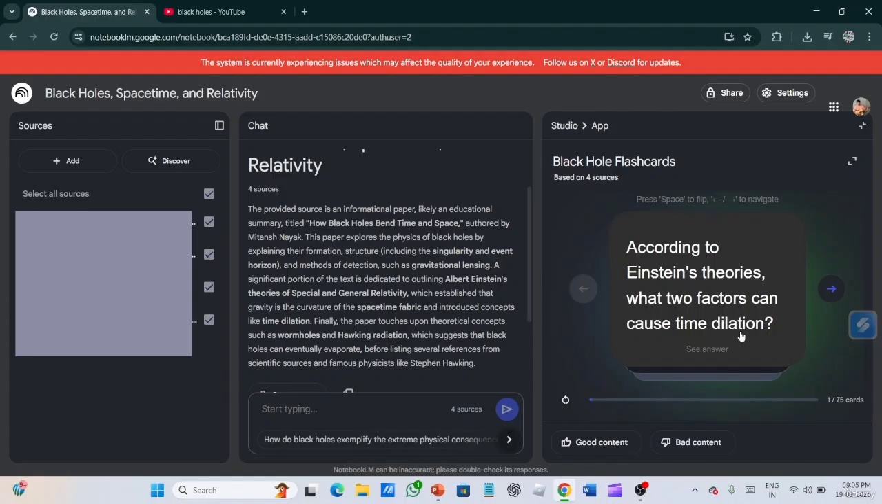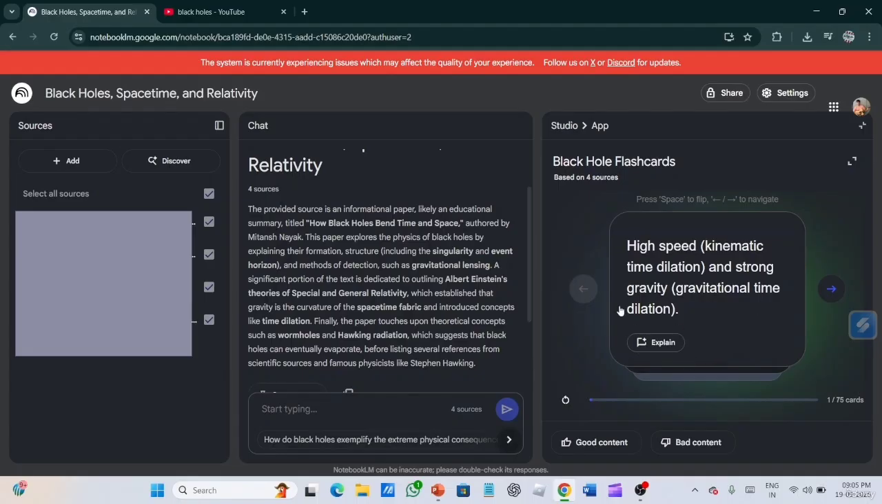So what does flashcard mean? It has some questions which are the important key questions. You can study and remember from these flashcards. And if you do not know the answer, click on see answer. And like this, the answer will be revealed.